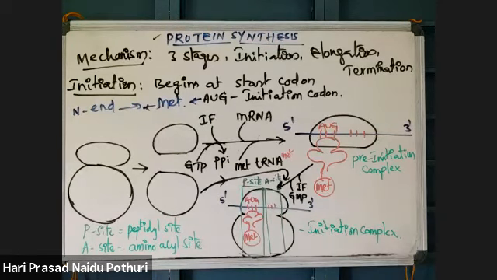AUG is the initiation codon of mRNA, and it codes for methionine. Okay, next.